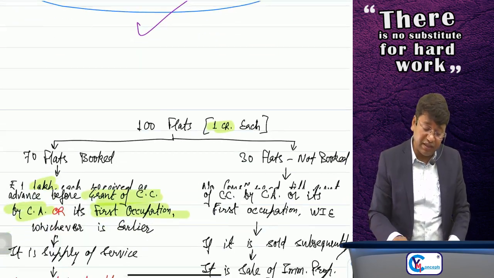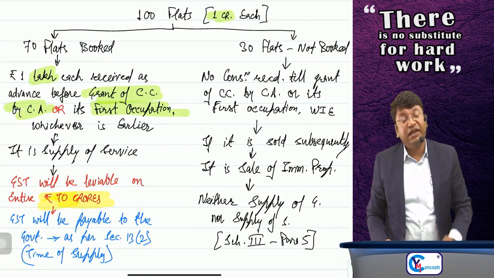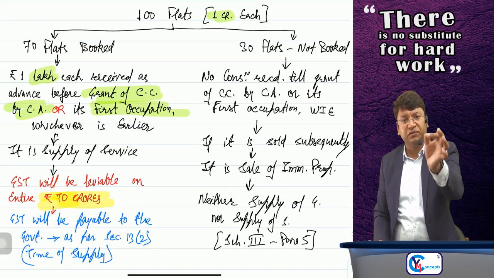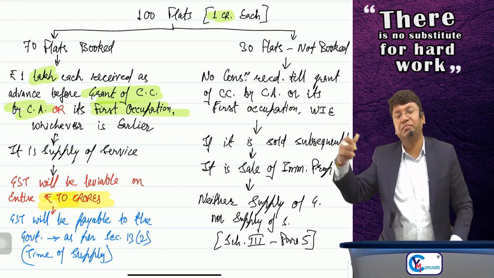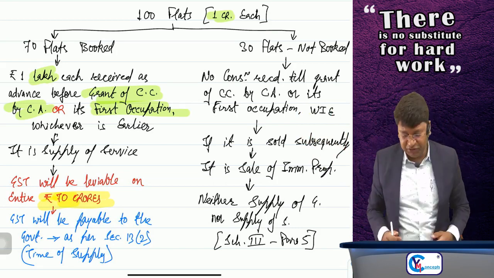Clear? But in case of under construction building, if some consideration is given before grant of completion certificate or first occupation, whichever is earlier, then only it should be supply of service. Otherwise, it is merely sale of flat only, sale of immovable property, not chargeable to GST.